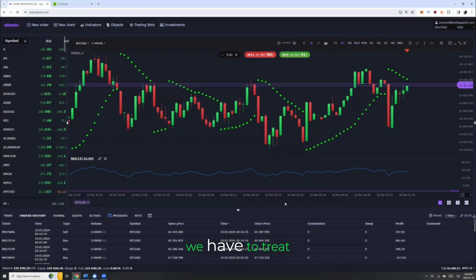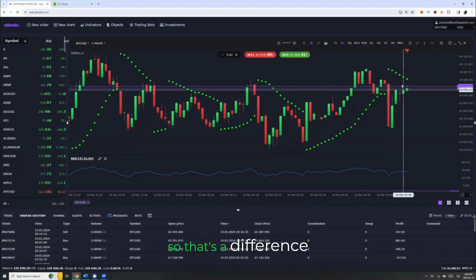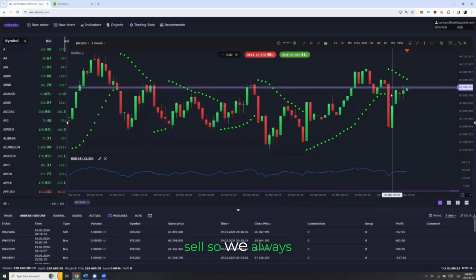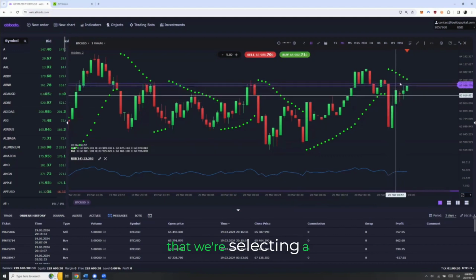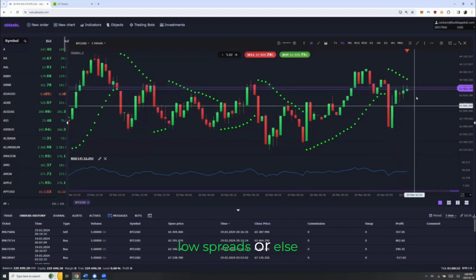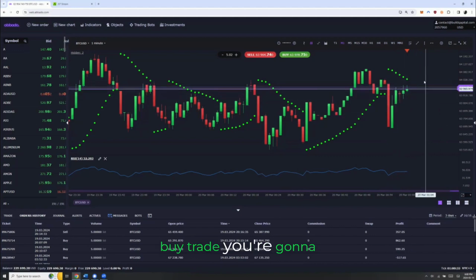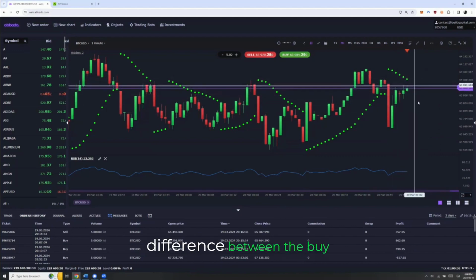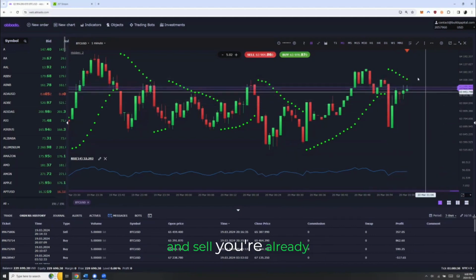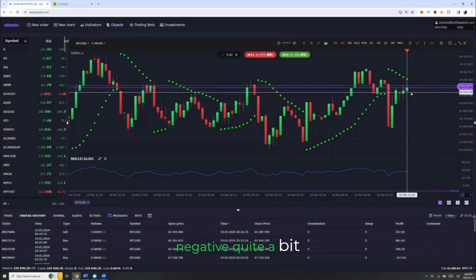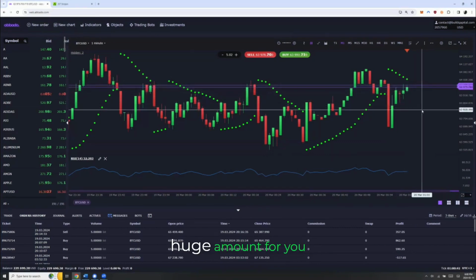Remember, we have to treat this like a business, so we have to reduce our expenses. And in trading, our business expense, you can call it, is the spreads. So that's the difference between the buy and sell. So we always want to make sure that we're selecting a broker that has very low spreads, or else when you enter a buy trade, you're gonna get such a huge difference between the buy and sell. You're already gonna be in the negative quite a bit, and the market's gonna have to move a huge amount for you to just break even.